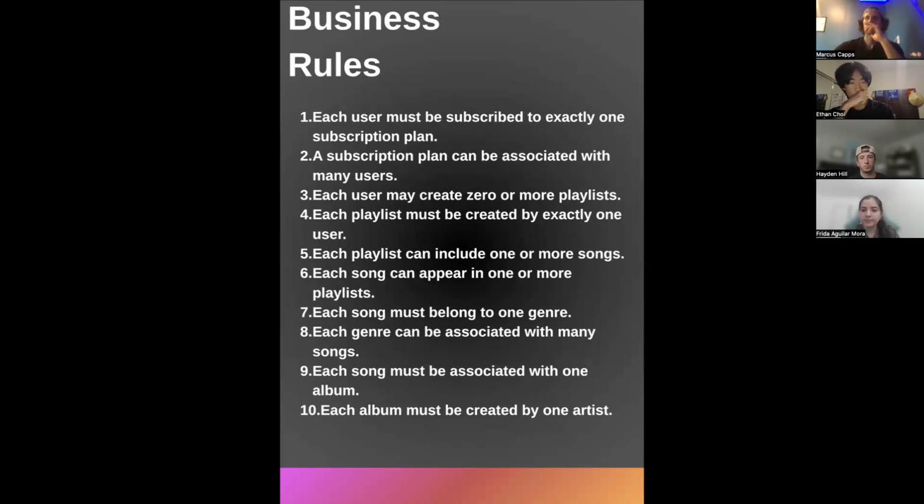Each user must subscribe to exactly one plan. A subscription can be activated by many users. Each user can create zero or more playlists.